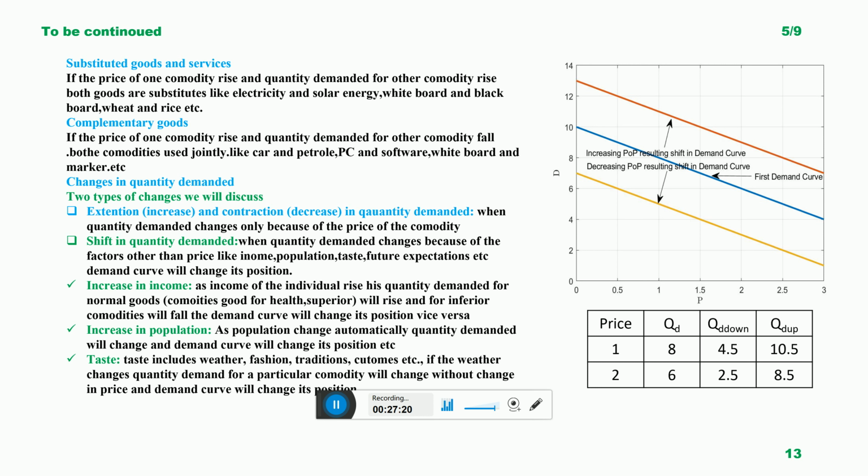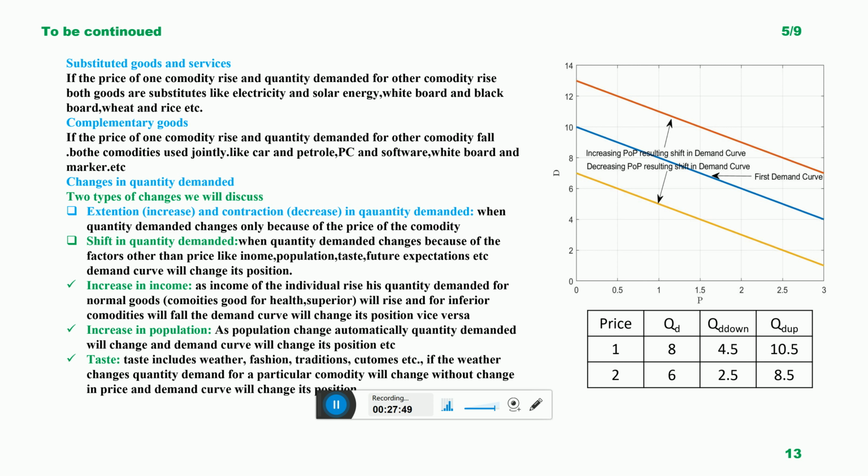For example, nowadays the summer season is coming, so the people are purchasing cotton clothes. The price of cotton clothes does not decrease, but because of the seasonal change, as the summer season is coming, the people are demanding more and more cotton clothes, so the quantity demanded increased just because of the change in season, not because of a change in price.